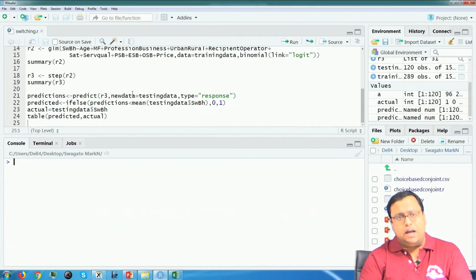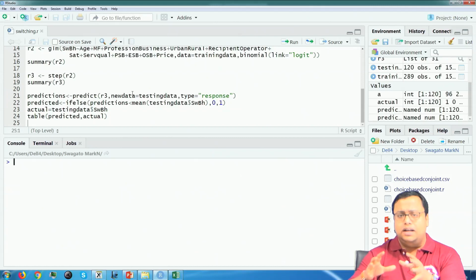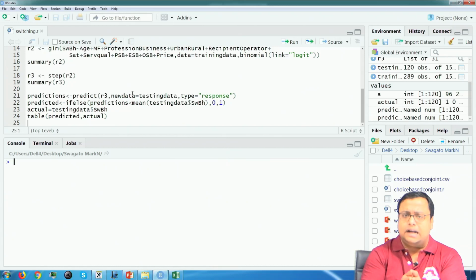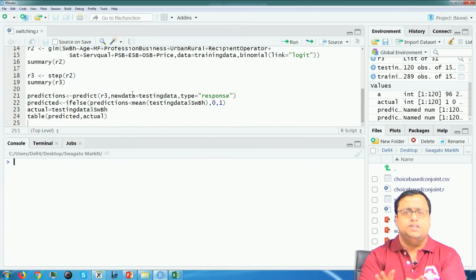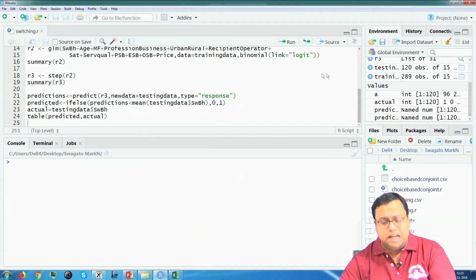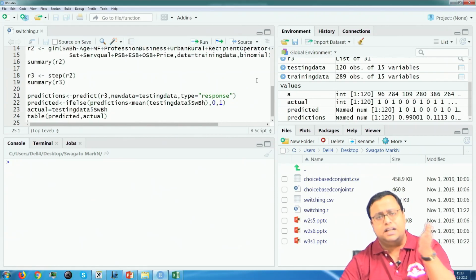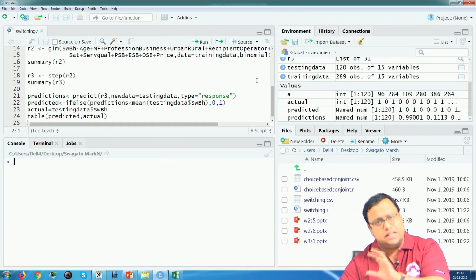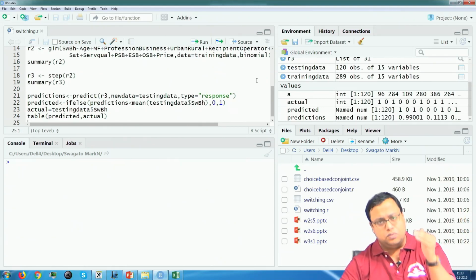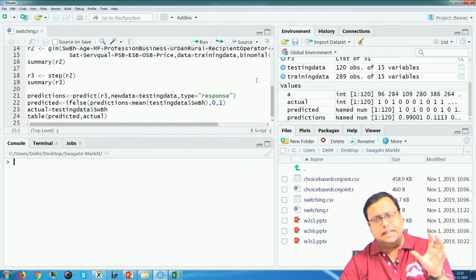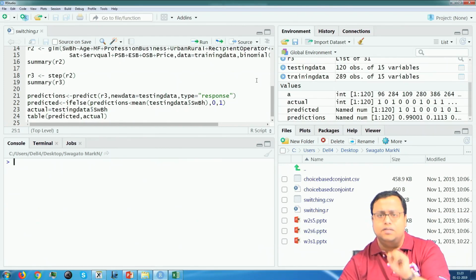So, I have shown you the basic choice modeling of how people switch, how people do not switch, and we have used logistic regression for that. There are lots of other methods that you can use to improve the model, other machine learning methods that I will not go into, but whatever machine learning method you use, the procedure will be same. And for explaining purpose, when your job is to explain x1, x2, x3's impact on y, where y is the switching behavior, you use the whole data set. When your job is to predict, you break it into testing and training. Testing 30% of data set, training 70% of data set.